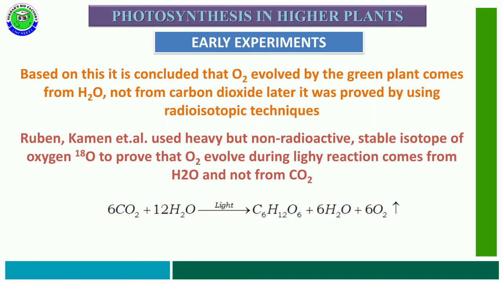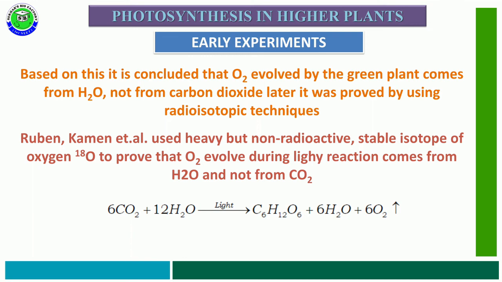The entire process of photosynthesis can be represented with a formula: 6CO2 + 12H2O giving rise to C6H12O6 + 6H2O + 6O2. The O2 released into the atmosphere comes from water only.